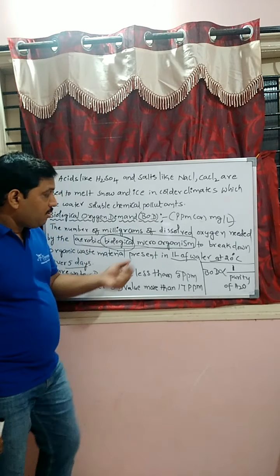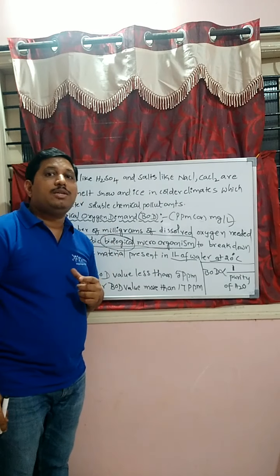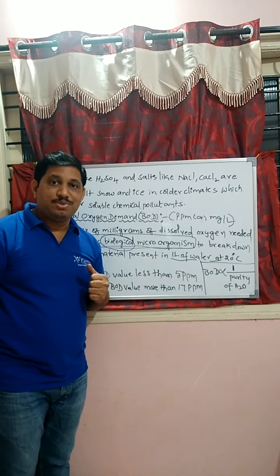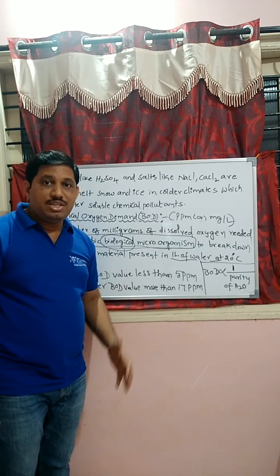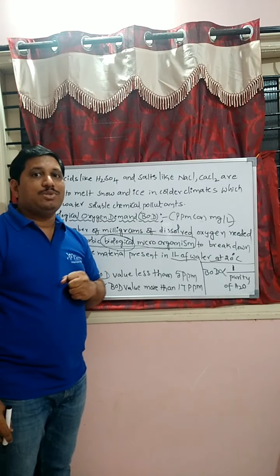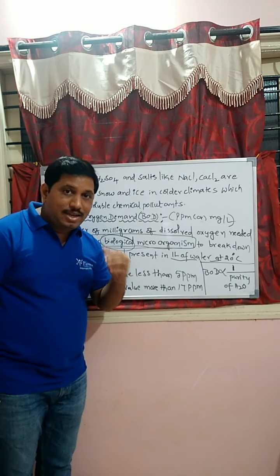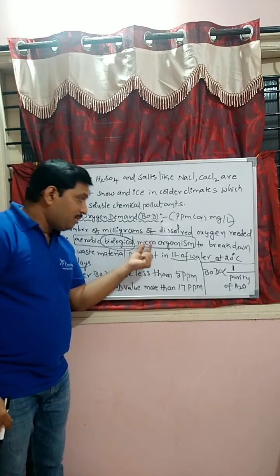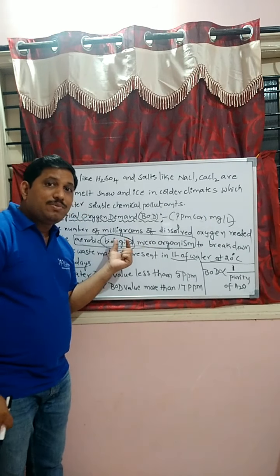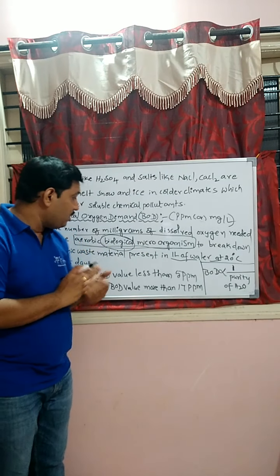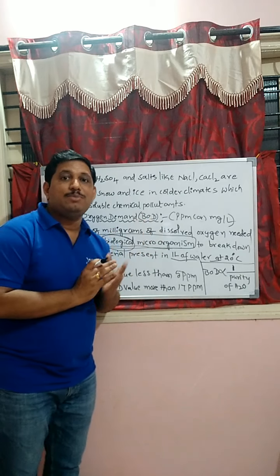We know that the small living substances which can cause diseases are known as pathogens, and these come under microorganisms like virus, bacteria and fungus. Biological microorganisms means the microorganisms which can be used for the biodegradation of organic waste material.